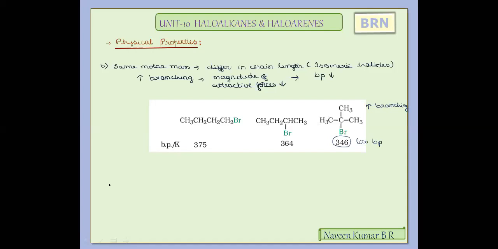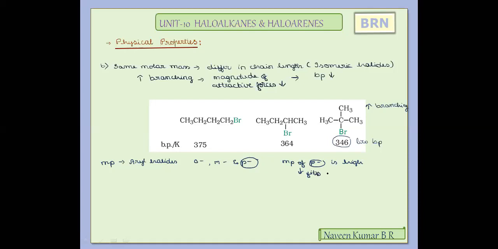I will try to observe the melting points of aryl halides. If you consider the isomeric compounds ortho, meta and para, the melting point of para compounds will always be high because they fit properly in a regular arrangement.